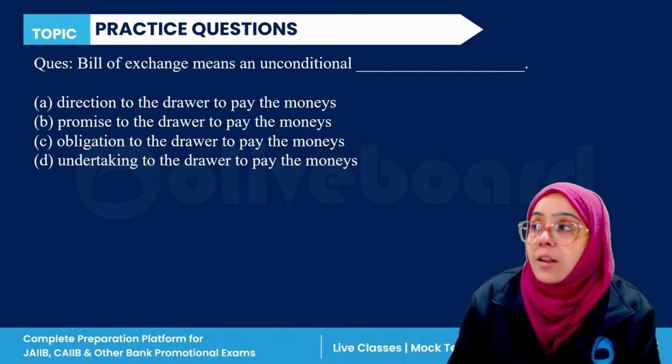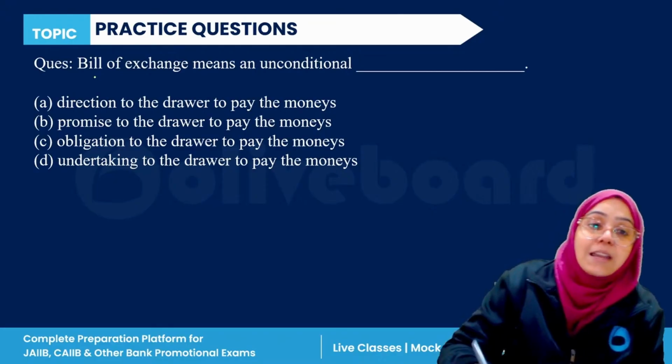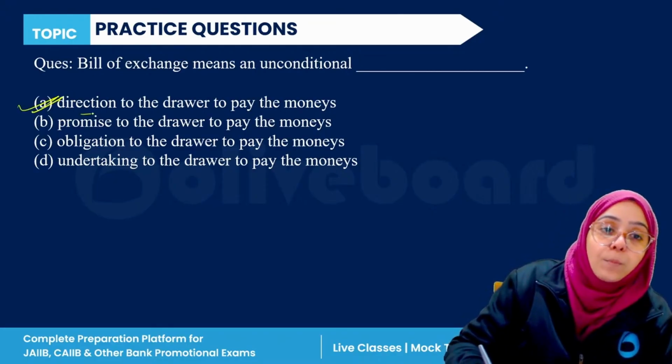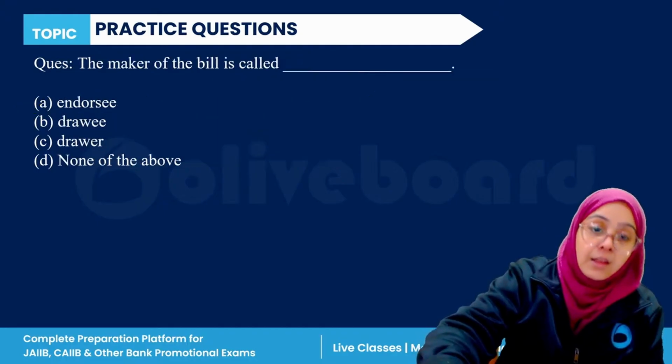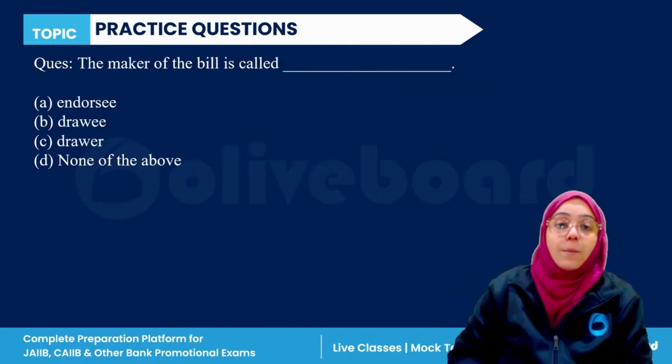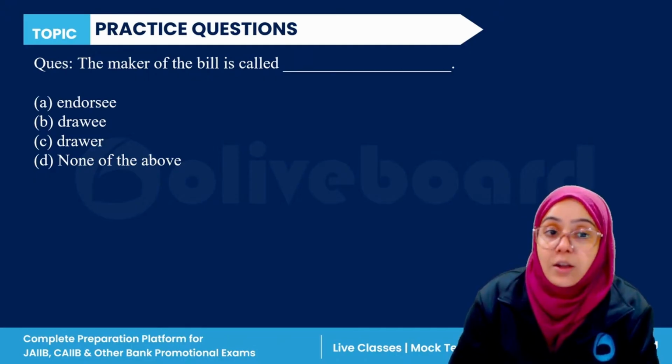Bill of exchange is what? So, bill of exchange means an unconditional direction to the drawer to pay the money. So, A is the correct answer here. Done. Next question. The maker of the bill is called as endorsee, drawee, drawer, or none of the above.